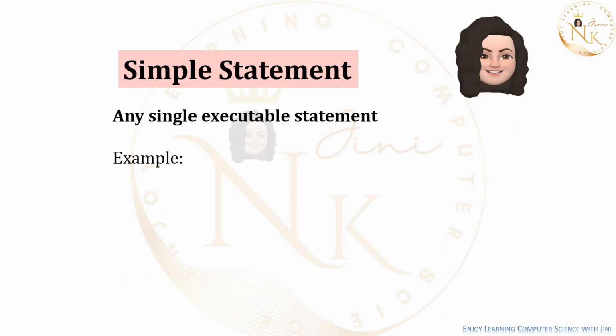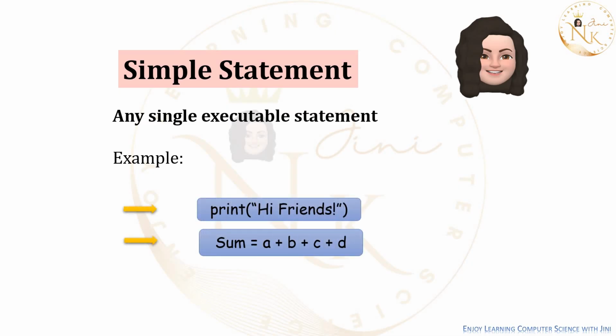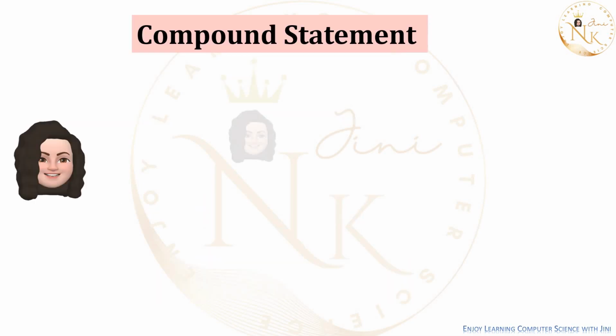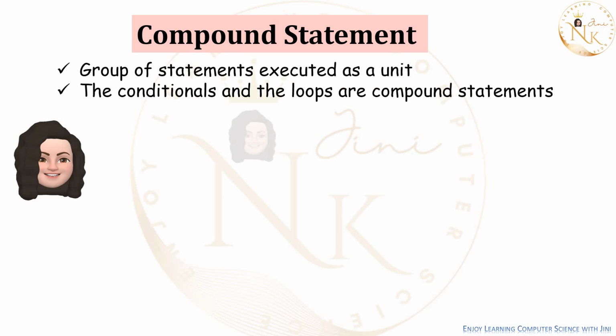Now simple statement. Any single line executable statement is a simple statement. For example, print, input, sum, all these are simple statements because they end in the same line itself. Now compound statement. Compound statement means a group of statements will be executed as a single unit. The conditional statements and the loops are all compound statements.